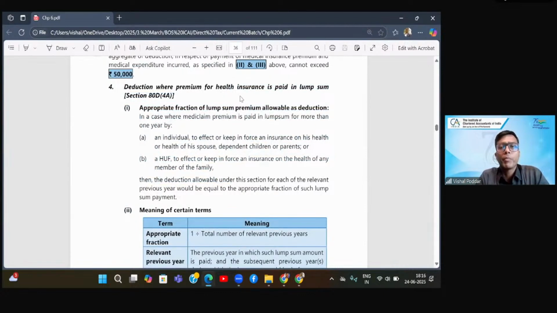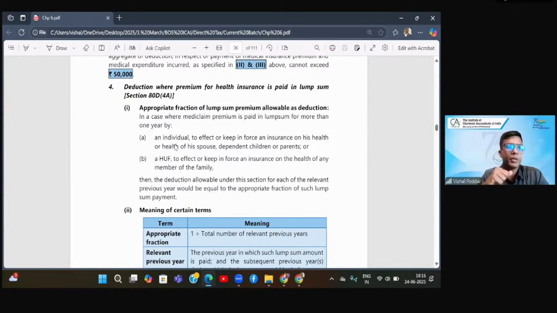So, deduction where premium for health insurance is paid in lump sum. Okay, correct. Now see, what is this lump sum? This deduction, what we are discussing, is of the premium that you pay every year. So in life insurance, you get it under 80C. In case of health insurance, you get it under 80D.